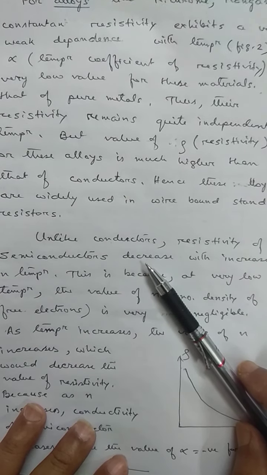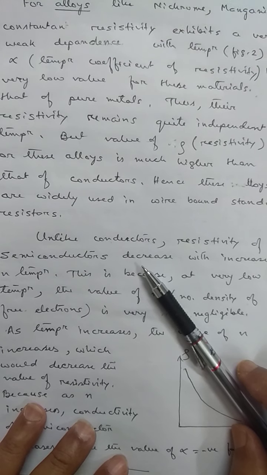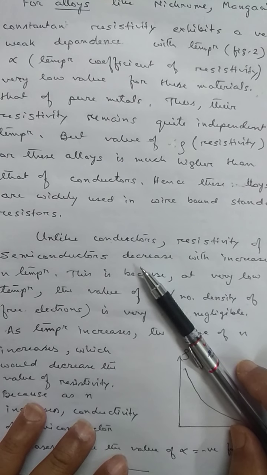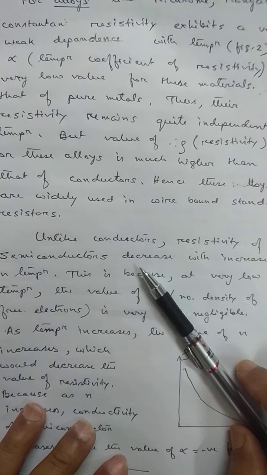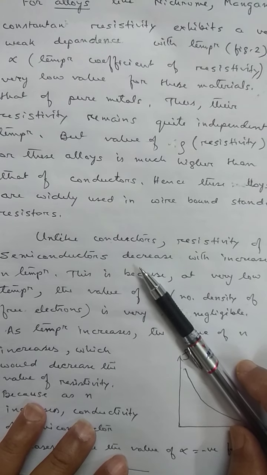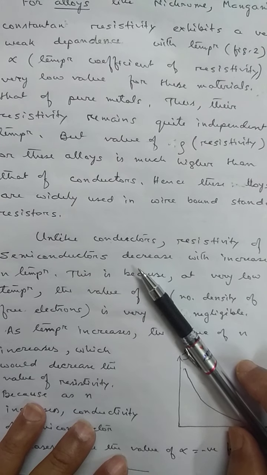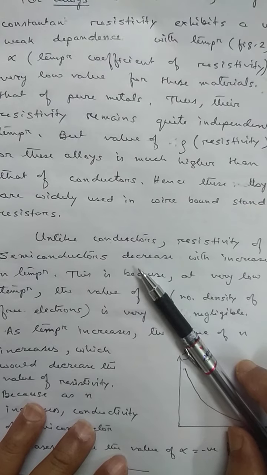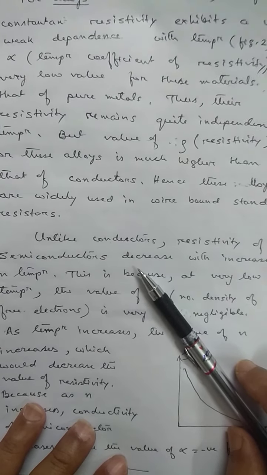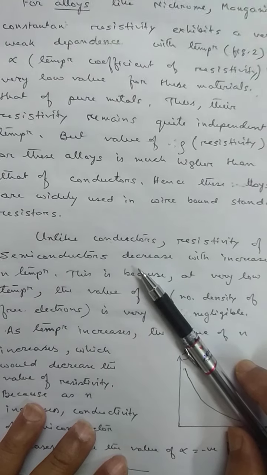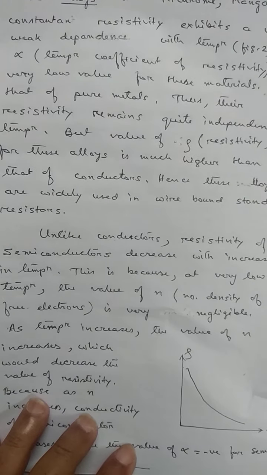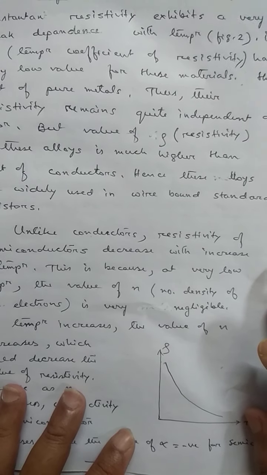But as temperature increases, some of the electrons jump from the valence band to the conduction band. That means the number of free electrons increases in the conduction band due to rise in temperature in a semiconductor. As the number of free electrons in the conduction band increases, conductivity increases. If conductivity increases, then what happens? Resistivity decreases.